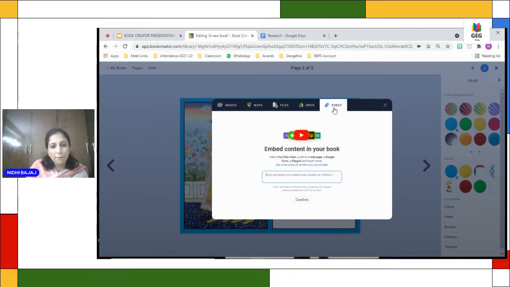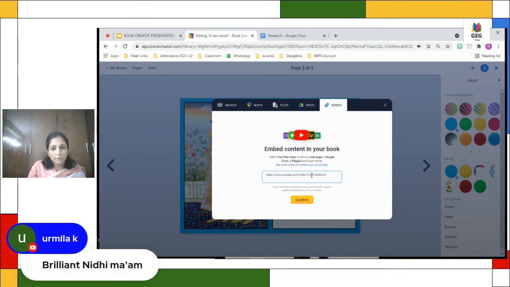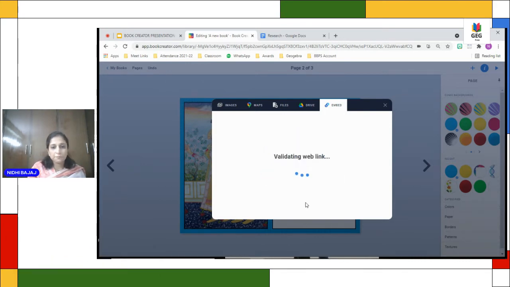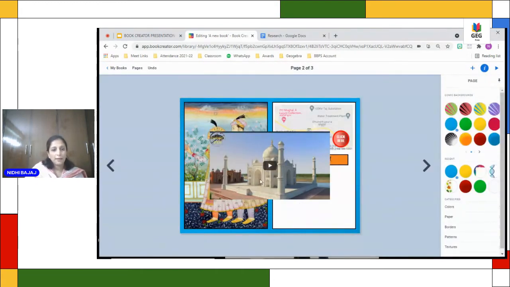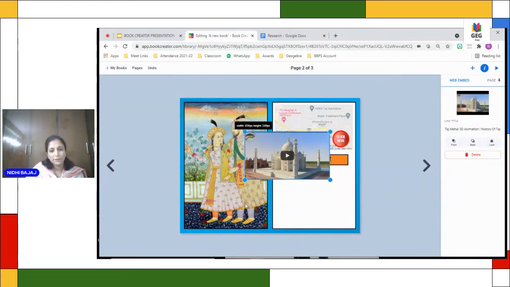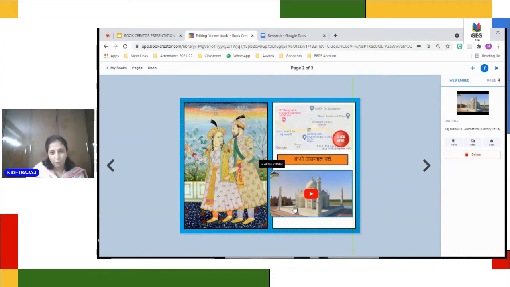When you do embed, you can put your URL link here and confirm. Now you can change the title if you want. I am just letting it go. So I add this and my video is already here. So it will, when you read the book, it will automatically be played.